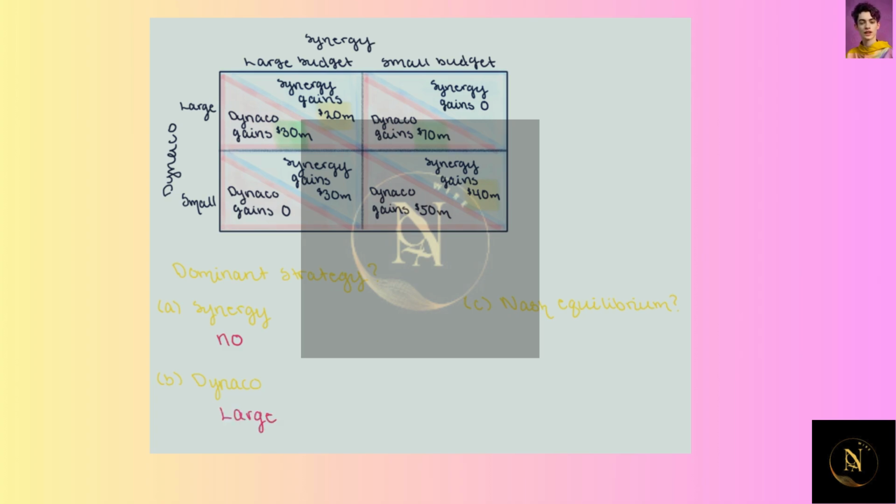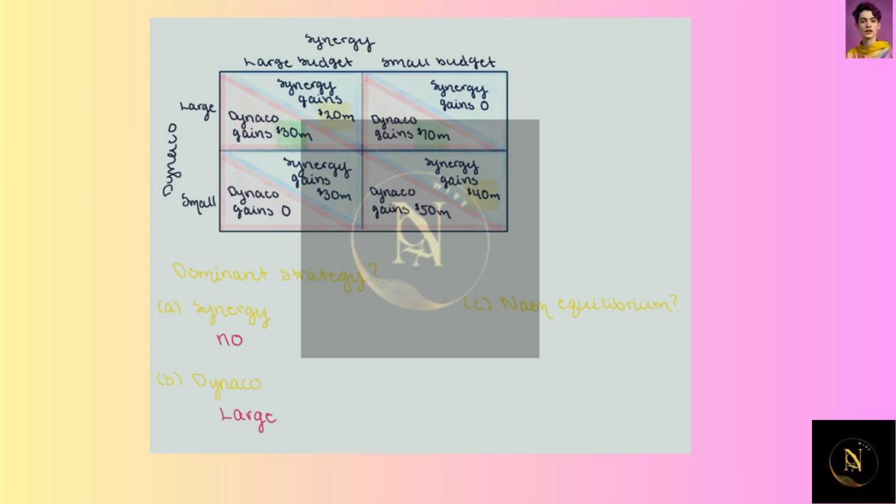Now, how about a Nash equilibrium? A Nash equilibrium is going to be that decision which gives neither firm an incentive to deviate, meaning they would be worse off if they chose to unilaterally deviate from that decision. So that's meaning that the other firm hasn't changed. But if they then choose to switch their decision, they're going to lose. So let's figure out if there's a Nash equilibrium here.